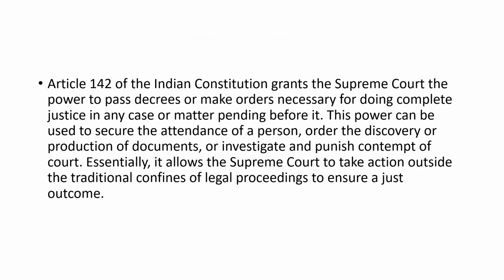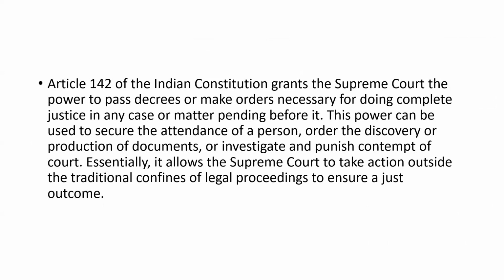So here, which article of the Indian Constitution was used in this section? Because 29A was not there at that time, so the Supreme Court invoked which of the articles of the Indian Constitution? Article 142. Right. So 142 grants the Supreme Court the power to pass decrees or make orders necessary for doing complete justice.